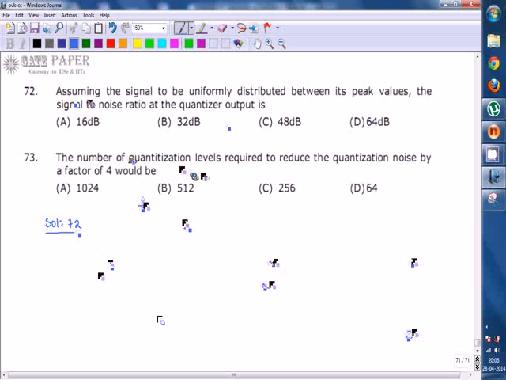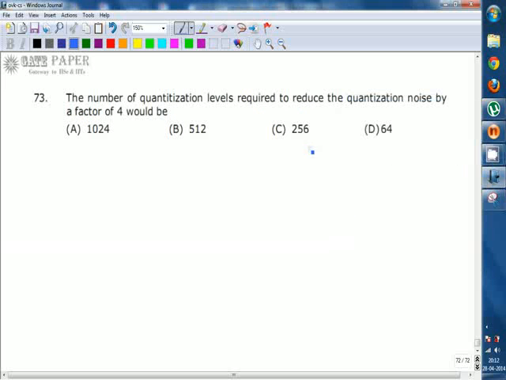Next, the remaining two questions for the same data. The first question is, assuming the signal to be uniformly distributed between its peak values, the signal to noise ratio at the quantizer output is? Here we simply have to find the signal to noise ratio, SNR, which equals 6n plus 1.8 in terms of dB, where n is the number of bits, given as 8. So 6 times 8 plus 1.8.